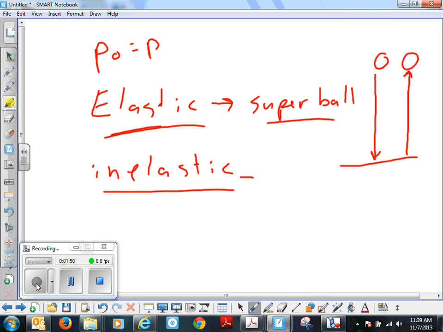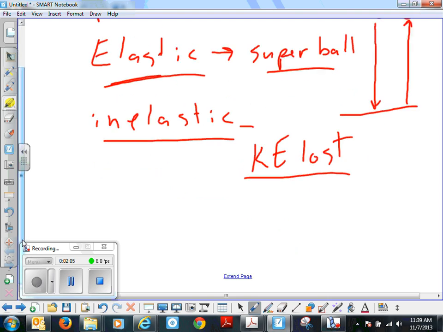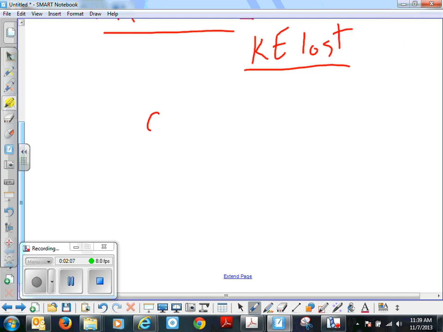Inelastic means kinetic energy is lost, okay? So an inelastic collision is with deformation. So you lose the form of something. You might not always see it, but deformation occurs, which means you lose the form somehow.